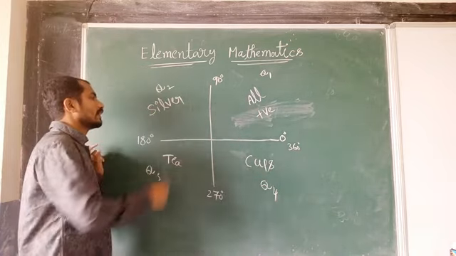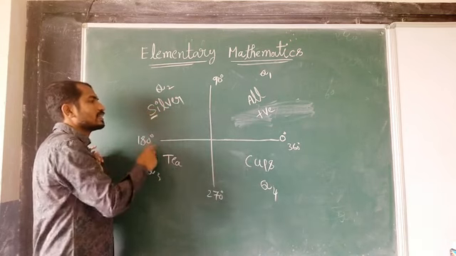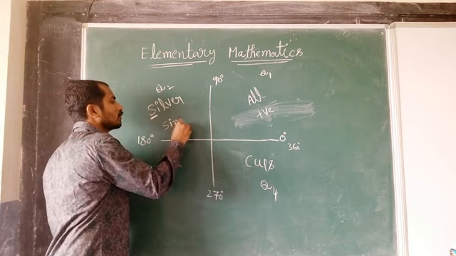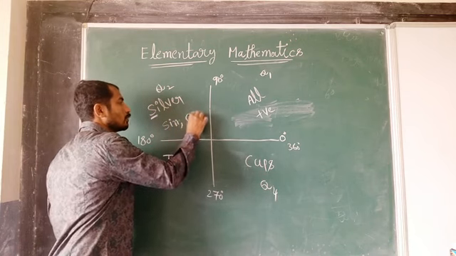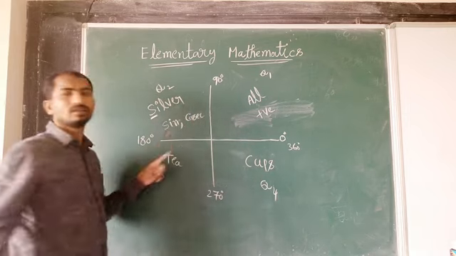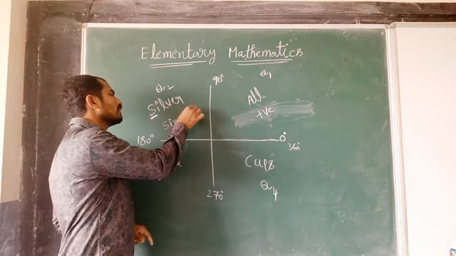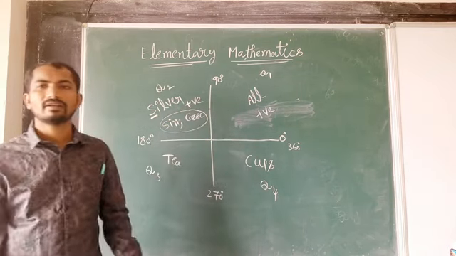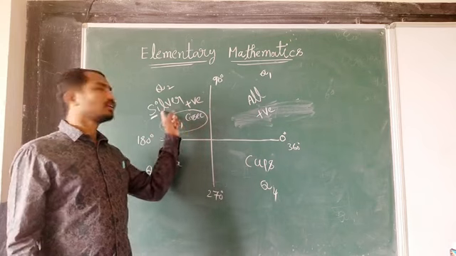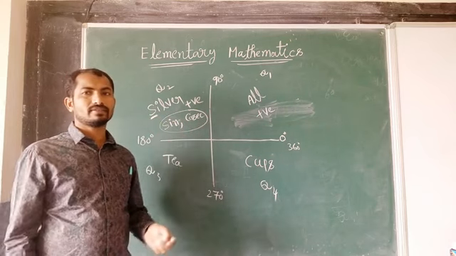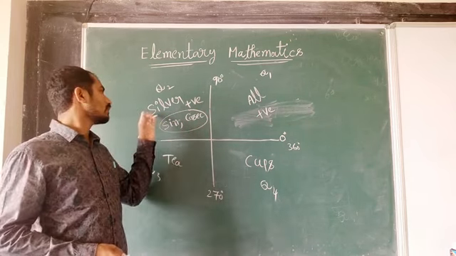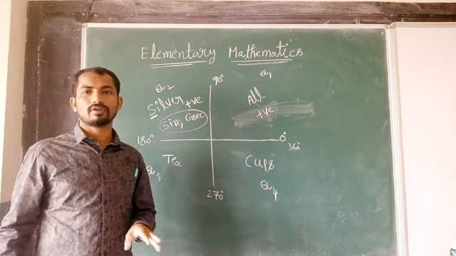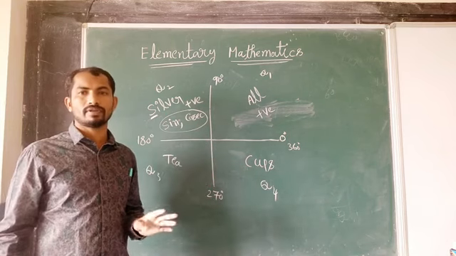And the second quadrant is silver. It is starting with S. S means sine. Sine and its reciprocal, cosec, are positive. Only these two are positive, the remaining are negative. It is clear. Second quadrant, silver means it is starting with the letter S. So which trigonometric function starts with S? Sine and its reciprocal. Both are positive.